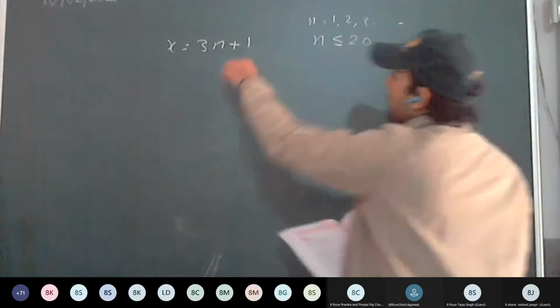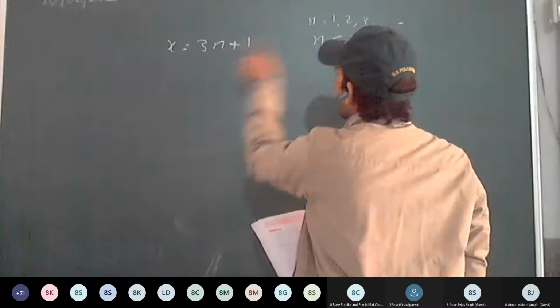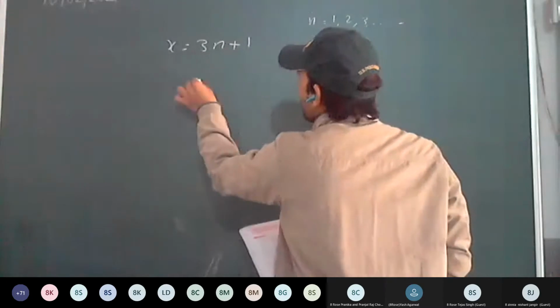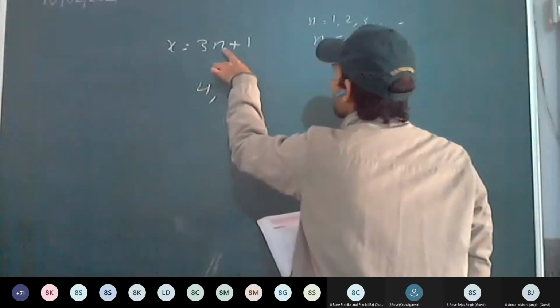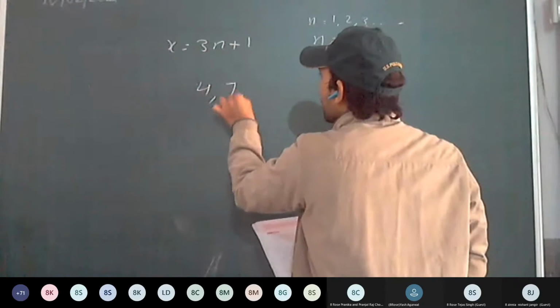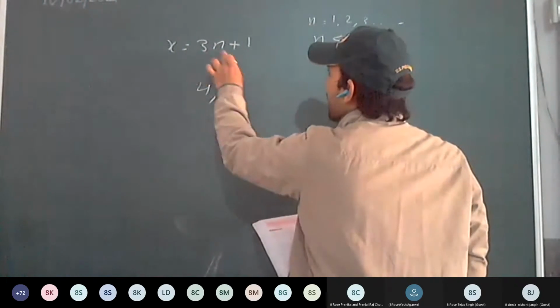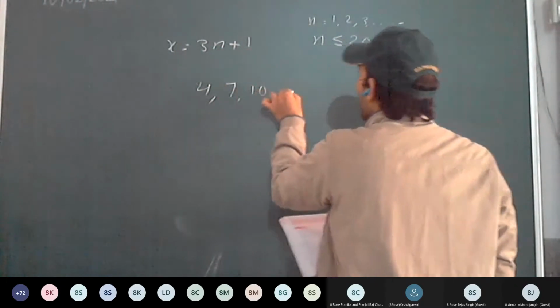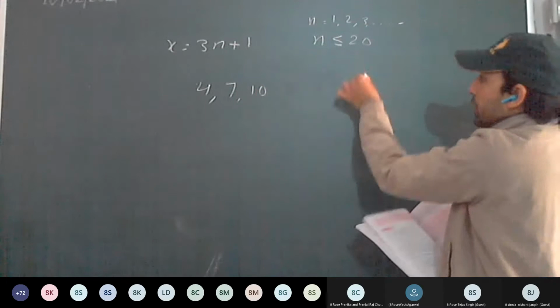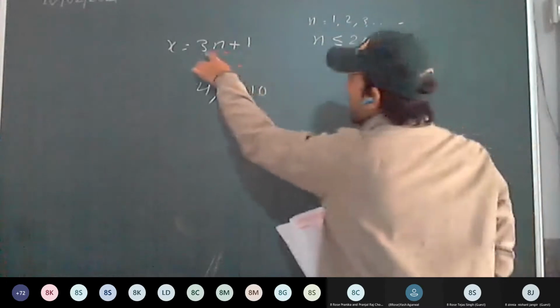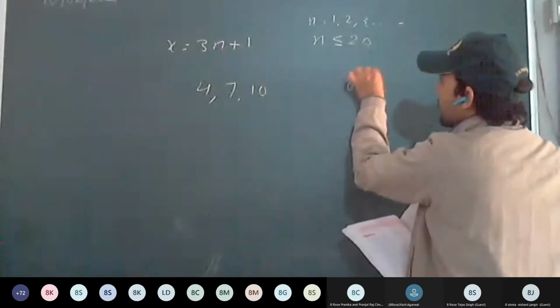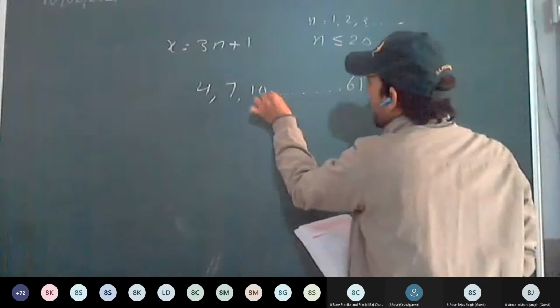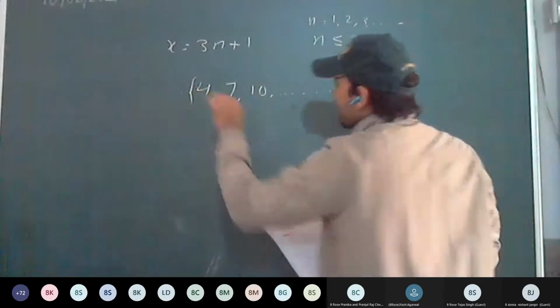So keep putting in: for n equal to 1, we get 4. Next element, n equal to 2, 7. Next element, n equal to 3, 10. It will continue till 20, so n equal to 20 gives 61. Is it a finite set or infinite set?